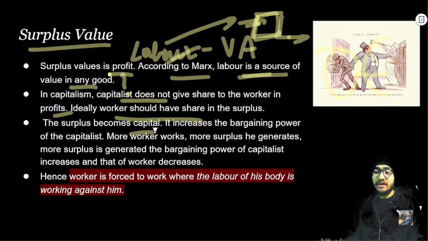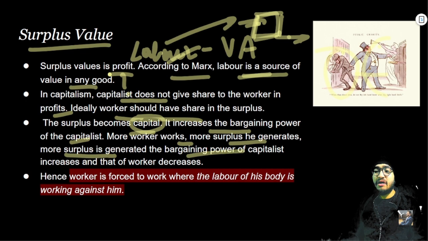The surplus becomes capital, and it increases the bargaining power of the capitalist. Whatever profit they gain, they make it into capital, to reinvest in the industry, in the factory, so as to generate more profits. So here what will happen? The more workers work, the more surplus is generated. As more surplus is generated, the bargaining power of the capitalist will increase and that of the workers will decrease.